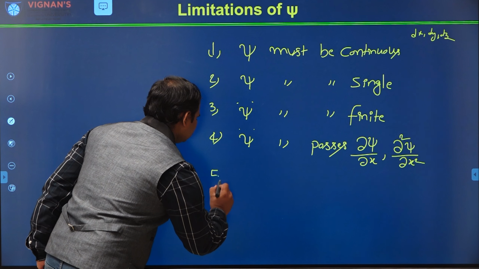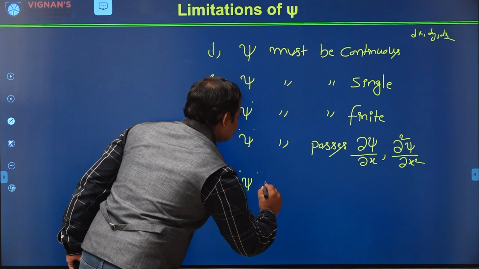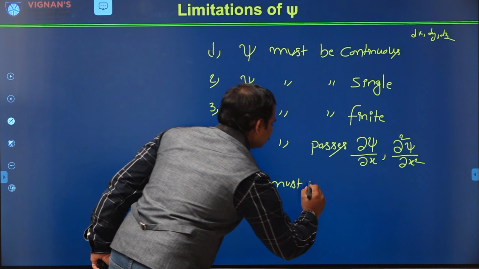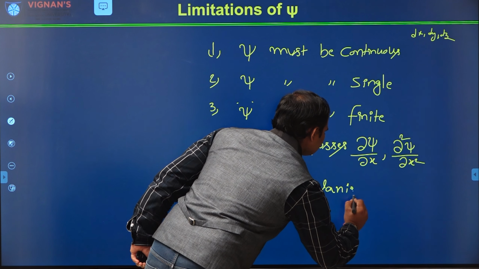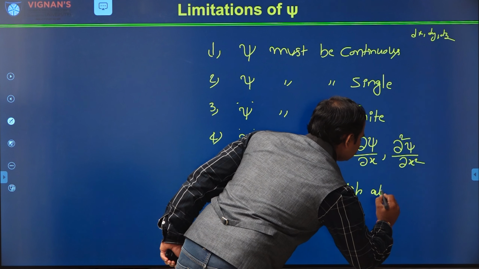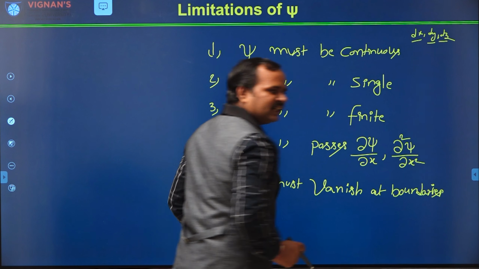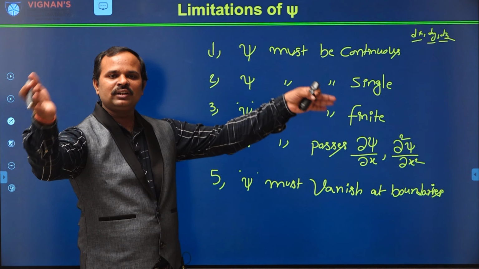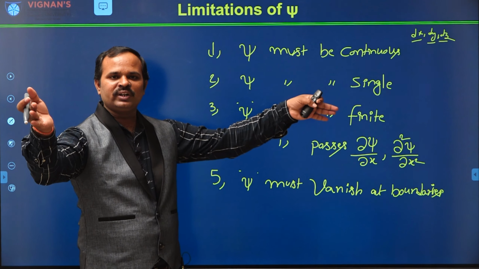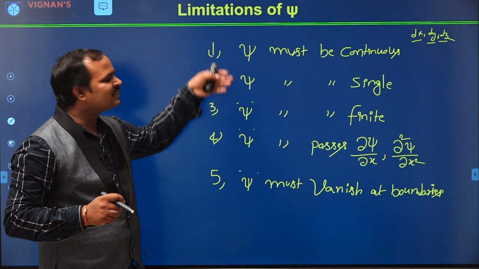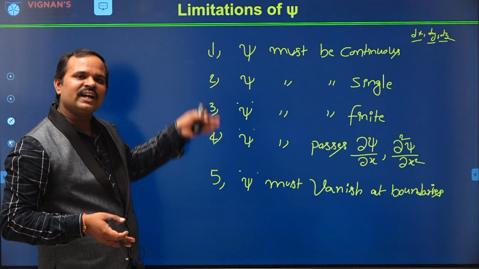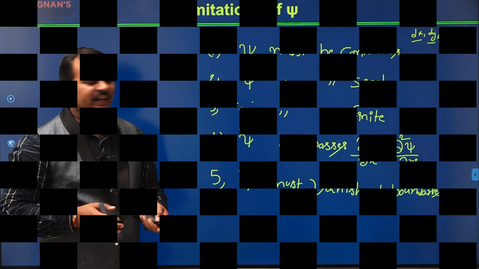And the last one is psi must vanish at boundaries. I have a limit dx along the x-axis, dy along the y-axis, dz along the z-axis. At the boundaries and beyond the boundaries, the wave function should be 0. That means it vanishes. These are the limitations. These are the conditions of the wave function. Right? Thank you.